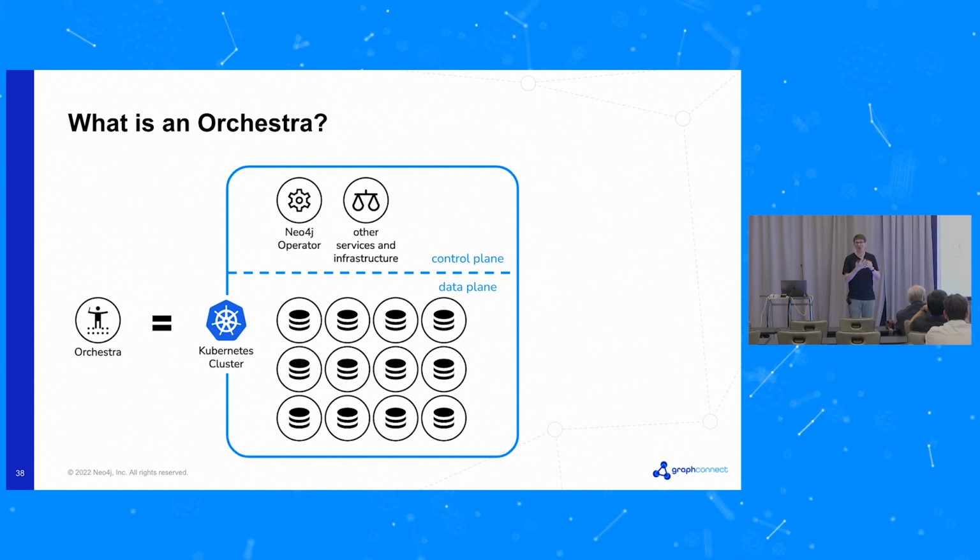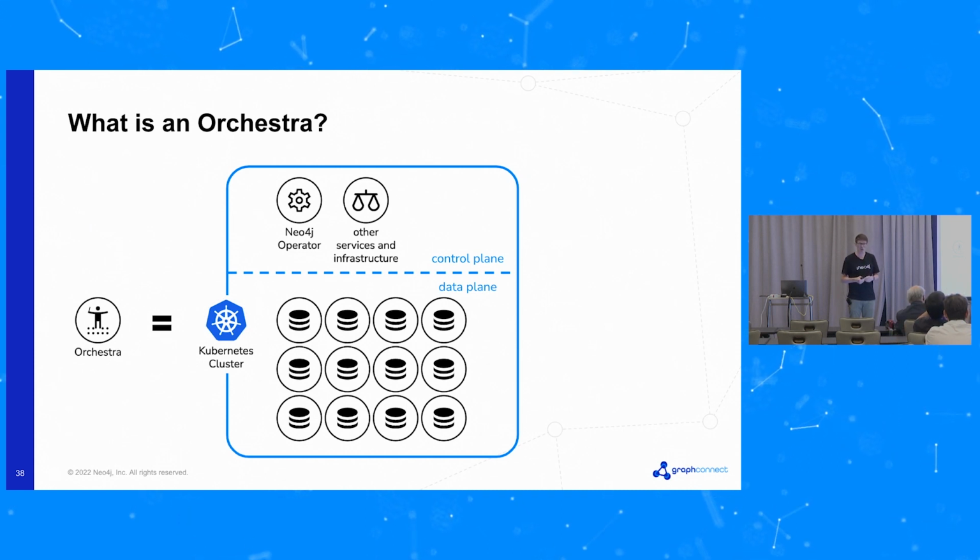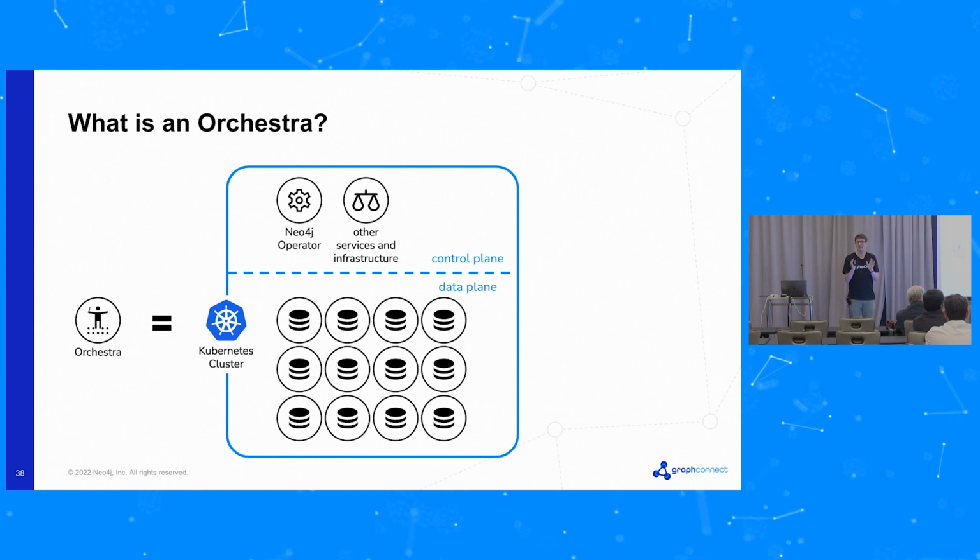And we also need some other services to make the whole thing work. But it's completely self-contained, isolated, independent, and it just keeps going in that way.